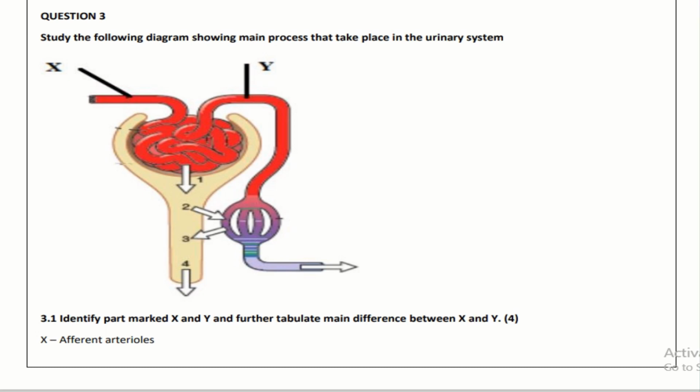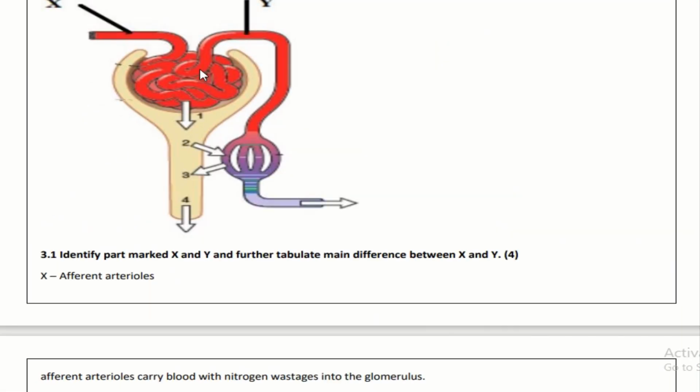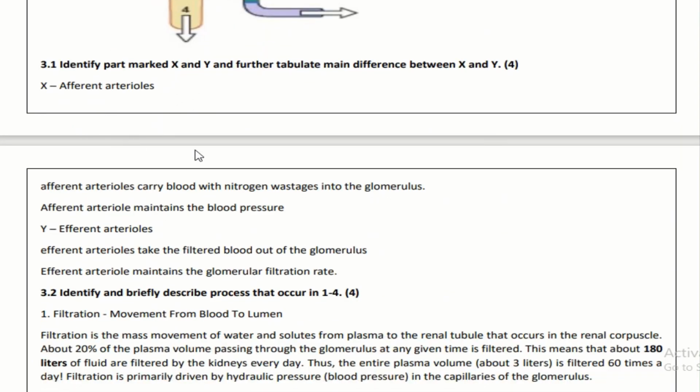Okay, question number 3. They give you the diagram for the urinary system and they ask you to identify parts marked as X and Y and further tabulate the main difference between X and Y. So X is the afferent arteriole and part Y is the efferent arteriole. Afferent arterioles carry blood with nitrogenous waste into the glomerulus and maintain the blood pressure, while efferent arterioles take the filtered blood out of the glomerulus. Efferent arterioles maintain the glomerular filtration rate.